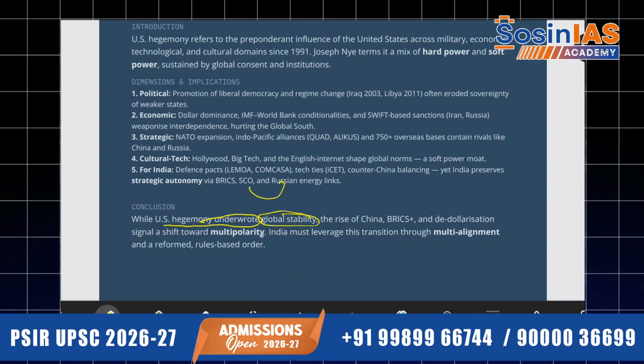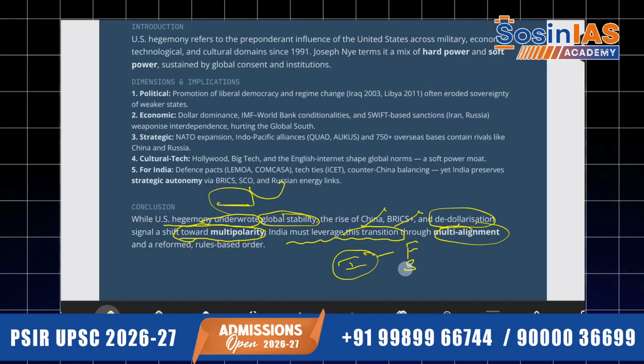stability. Okay, they are underlining global stability. Only then things are happening. The rise of China, BRICS Plus, and de-dollarization signals a very good shift towards multipolarity. That we are not going to listen to you, Mr. America, Mr. Trump. That we also have a lot of other friends with whom we have made blocs, and we are going to pursue the agenda of that particular bloc. India must leverage this transition through multi-alignment, which India has been doing.